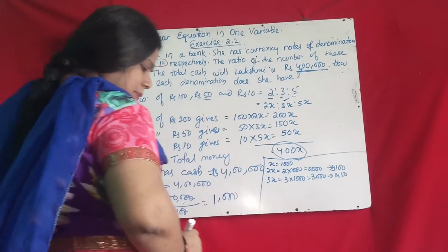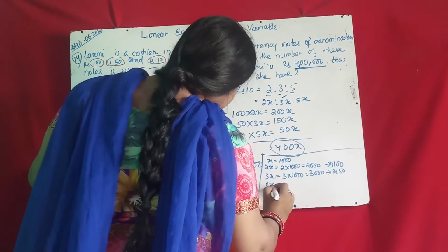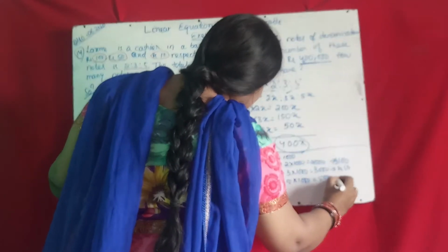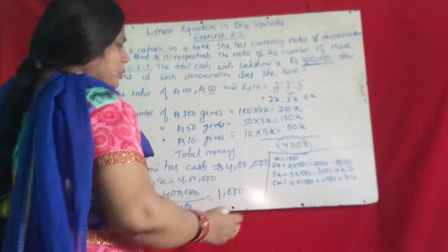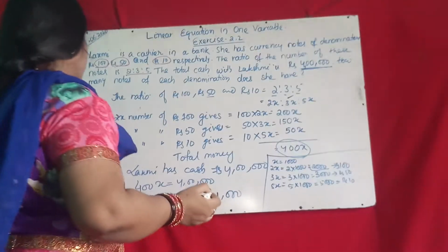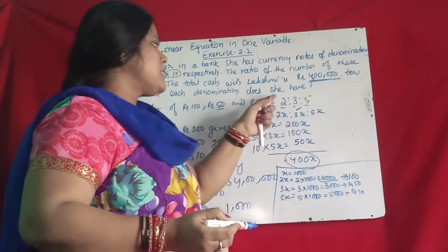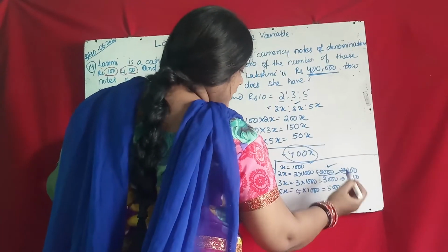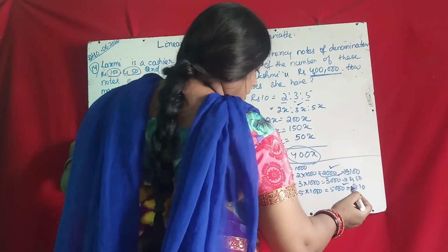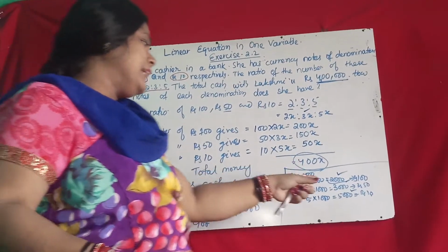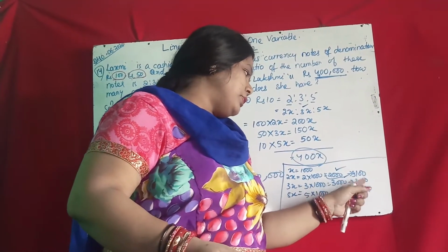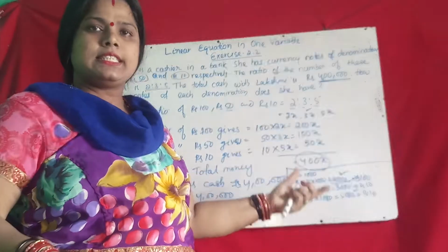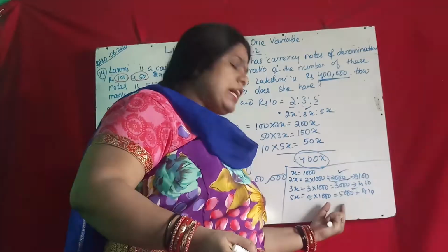Then 5x equal to 5 into 1,000, 5,000 notes of 10 rupees. Here the question is, how many notes of each denomination does she have? Means 100 rupees notes, it is 2,000; 50 rupees notes, it is 3,000; 10 rupees notes, it is 5,000. You can check the answers by multiplying again: 2,000 multiply 100, 3,000 multiply 50, 5,000 multiply 10, and add the answers. You must get 4 lakh. Check yourself whether this answer is right or wrong.